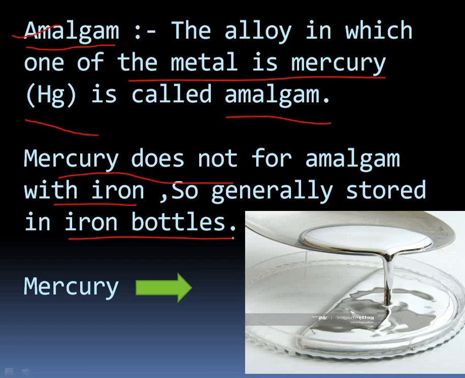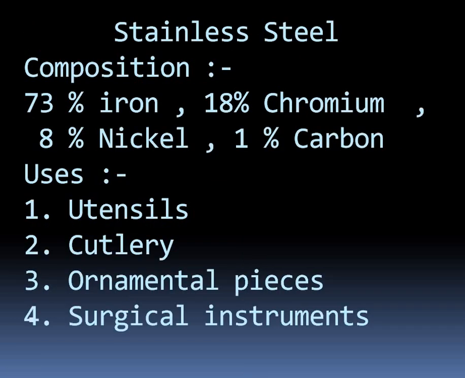Generally, we are storing mercury in iron bottles because mercury does not form an amalgam with iron. Understand this thing. Now this is the picture of mercury, how mercury looks. Similarly, it has the color of silver, just a little shinier than silver, and it is a liquid material at room temperature. That you already know, it is the only metal that is liquid at our room temperature. Moving on to the next slide.